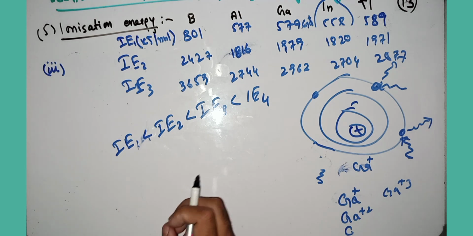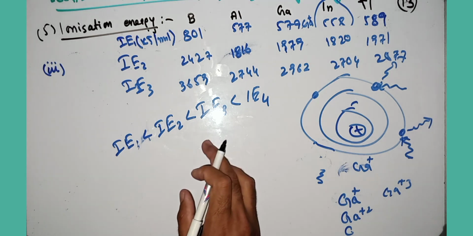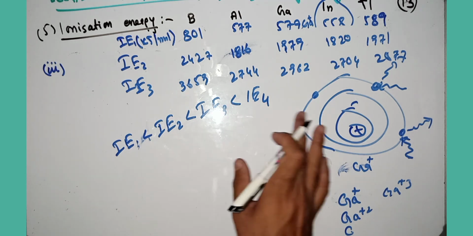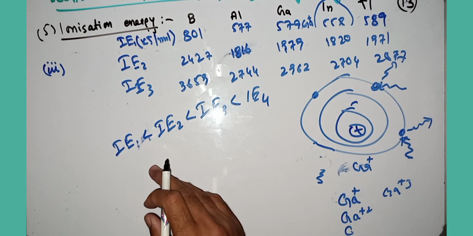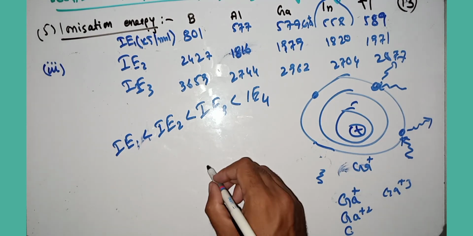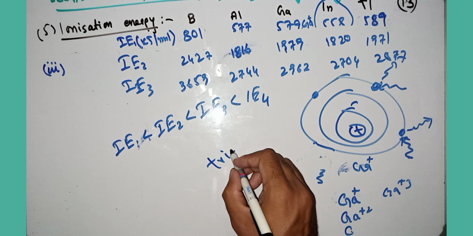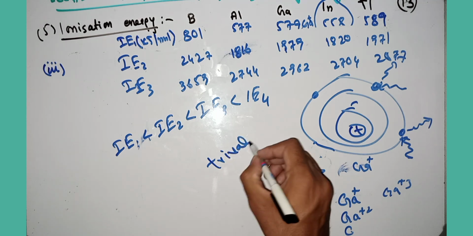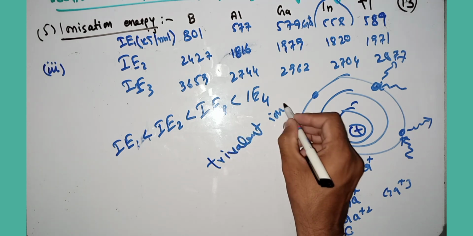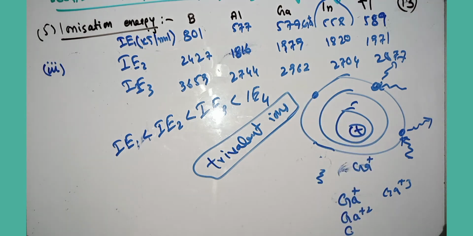Since the first, second and third successive ionization energies of the elements of this group are very high, these elements have little tendency to form trivalent ions. I will explain what a trivalent ion is in the next lecture.